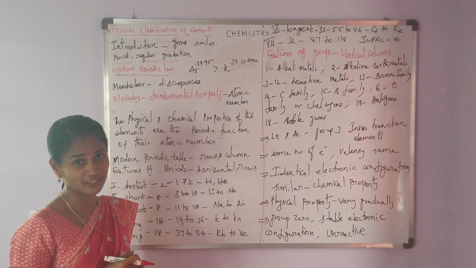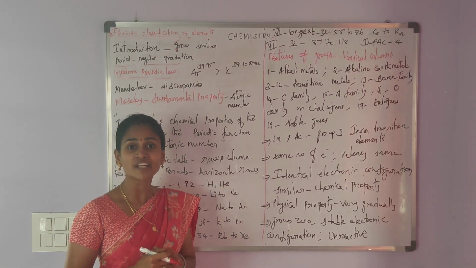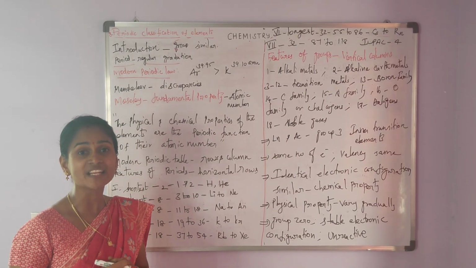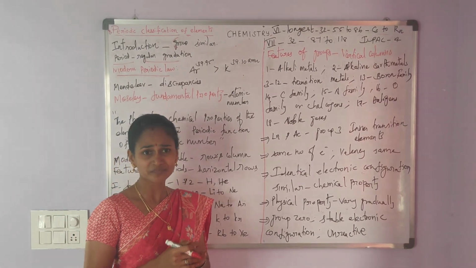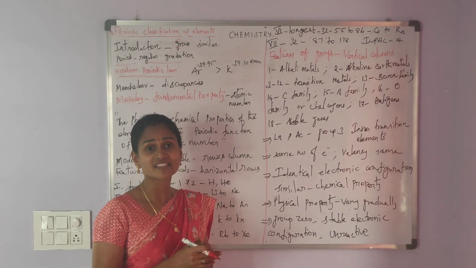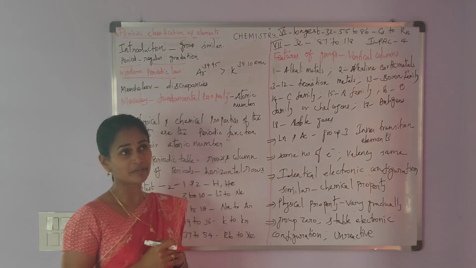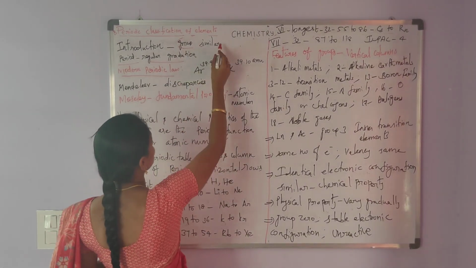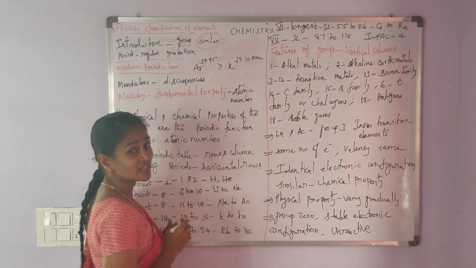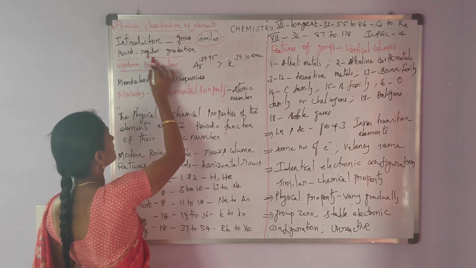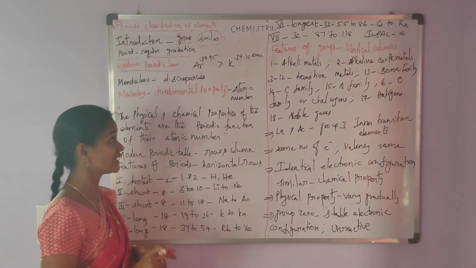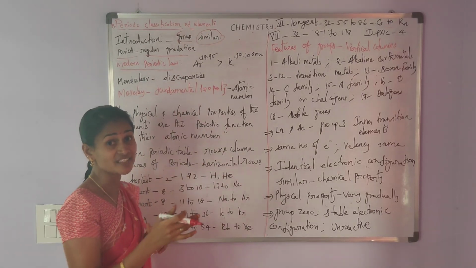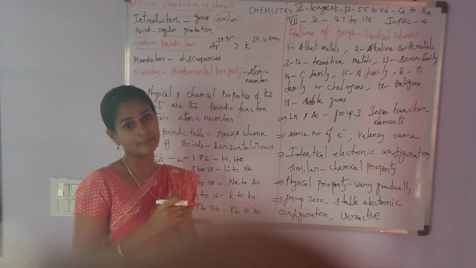It is not easy to understand each and every element's properties individually. So for our convenience, we need a classification. In classification, elements are classified into groups and periods. Groups contain a certain number of elements which possess similar properties. A period shows the regular gradation in the properties of the elements, that is, regular successive changes in the properties of the elements.